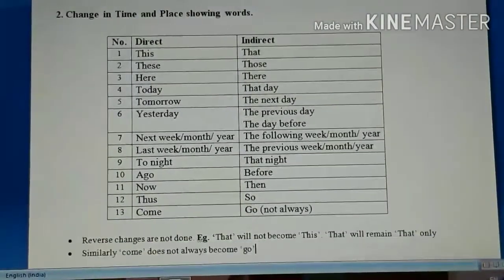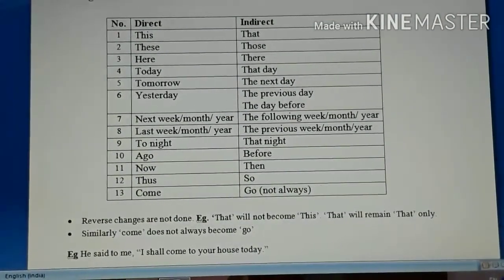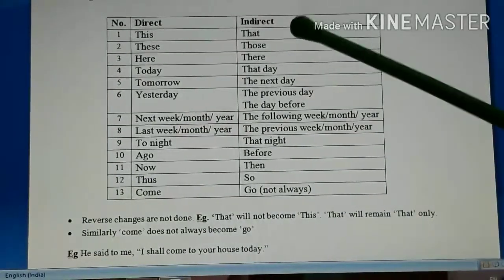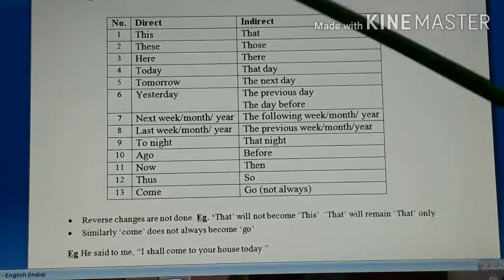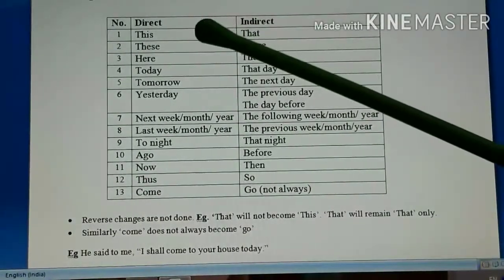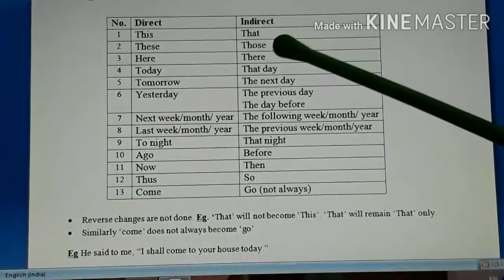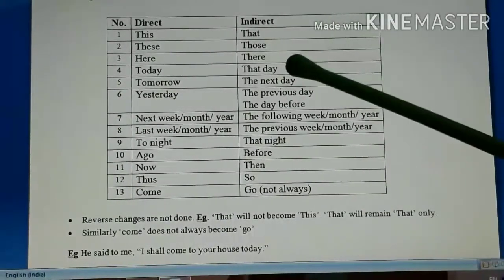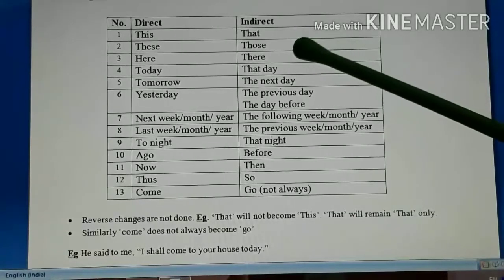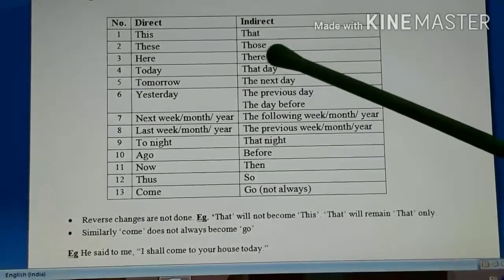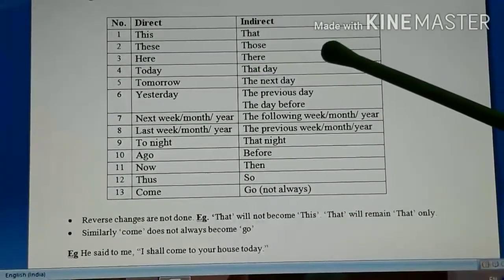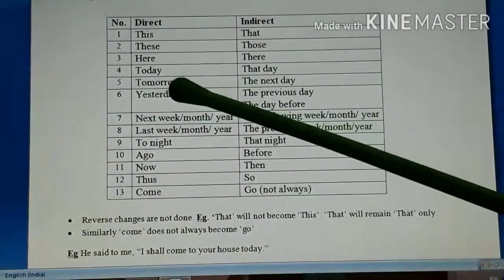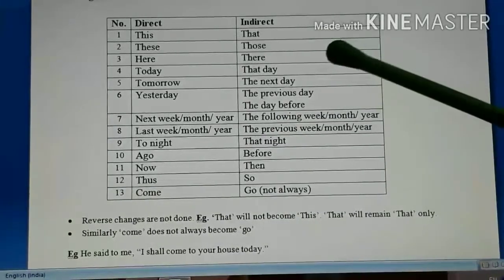Secondly, reverse changes are not allowed. Suppose that is given in the sentence of direct speech, it does not become this when you change it into indirect. So reverse changes are not possible. If that is given, you'll have to keep that only. If those is given, then you'll have to keep those only. You cannot change those into this. These will be changed into those. Here will be changed into there, but there will not become here. So reverse changes are not done.